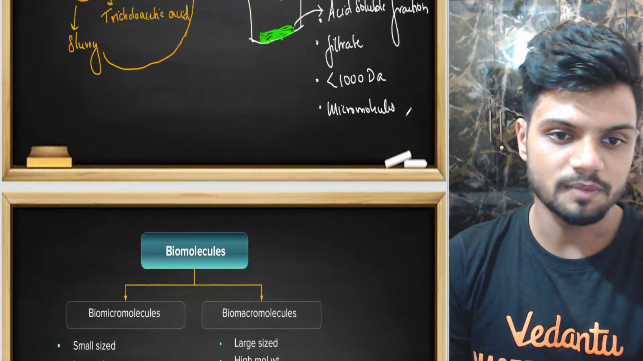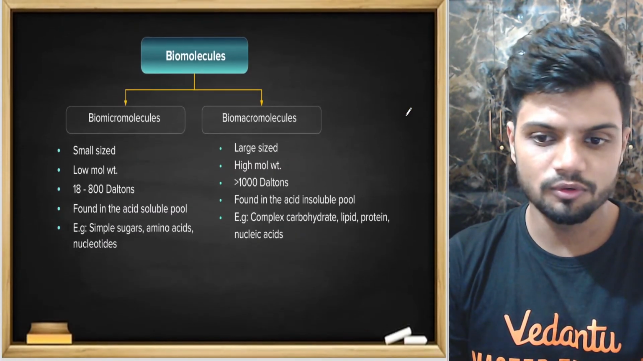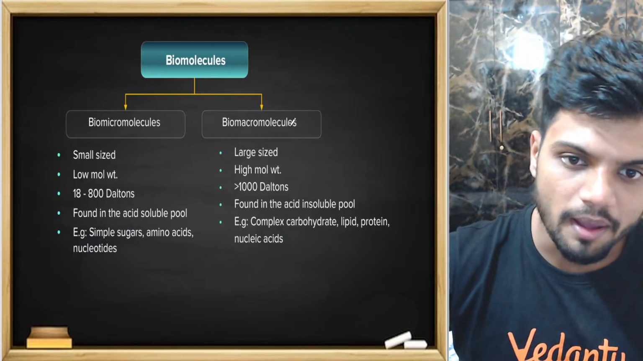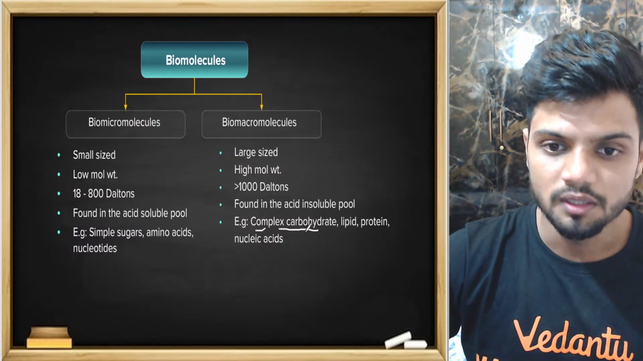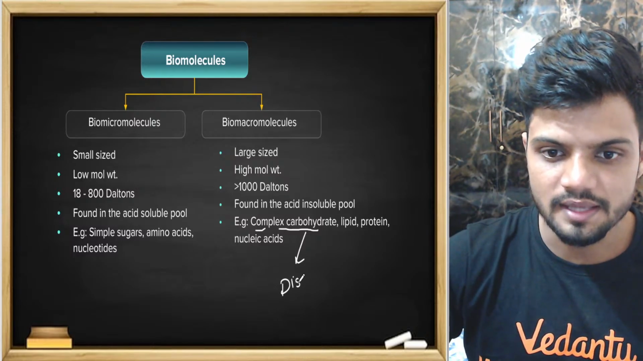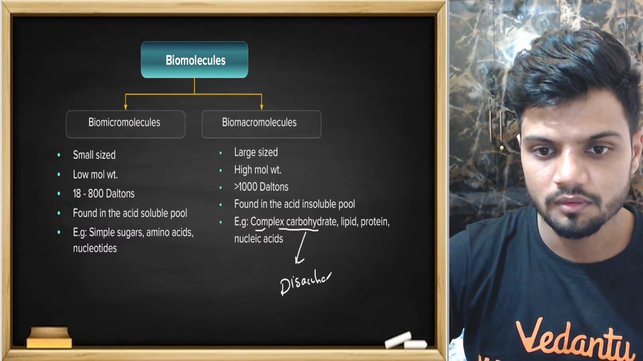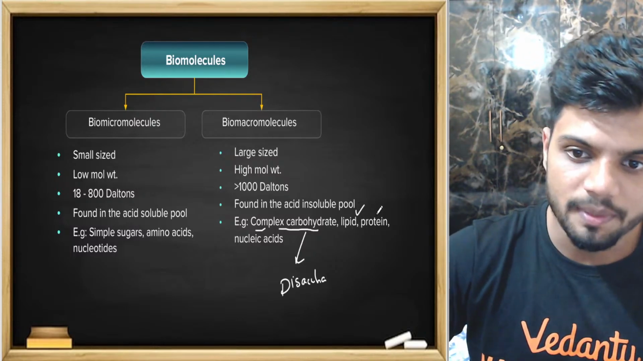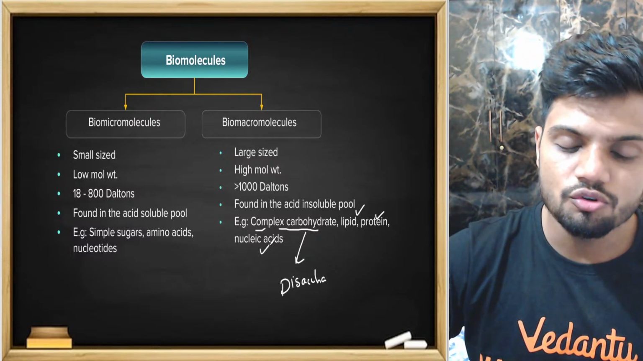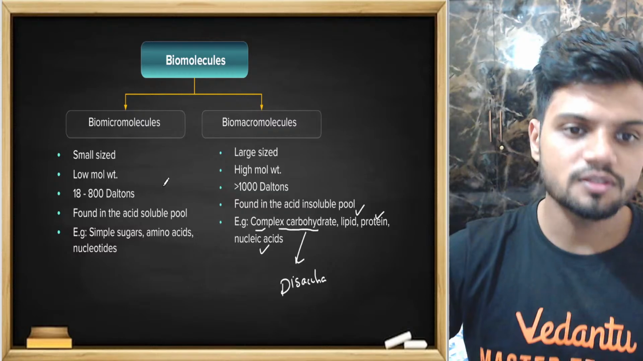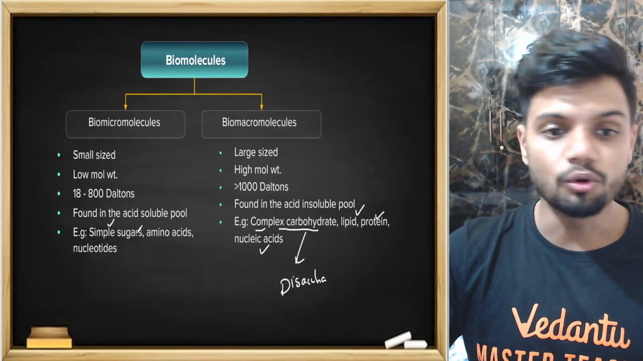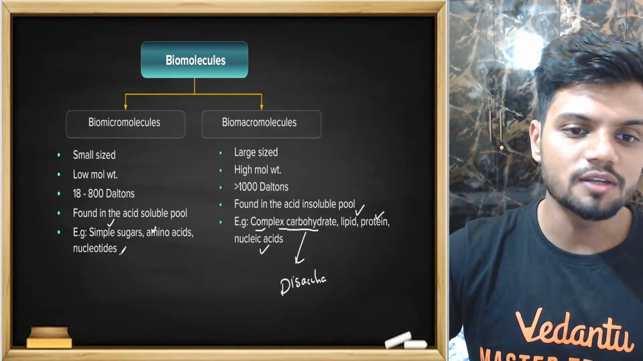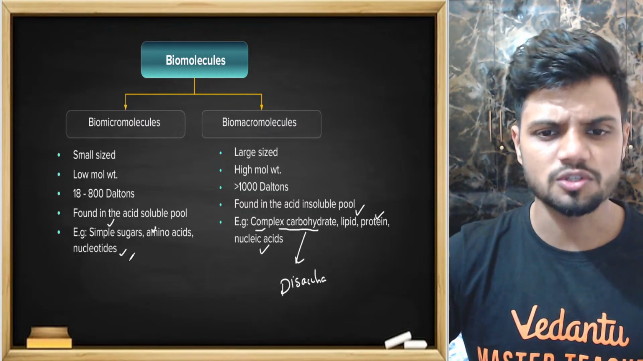This is a small experiment which is given in NCERT. Now, if you notice here, students, macromolecules examples are complex carbohydrates like disaccharides, oligosaccharides, lipids, proteins, nucleic acids. In micromolecules, you have simple sugars like glucose, amino acids, and nucleotides, small structures.